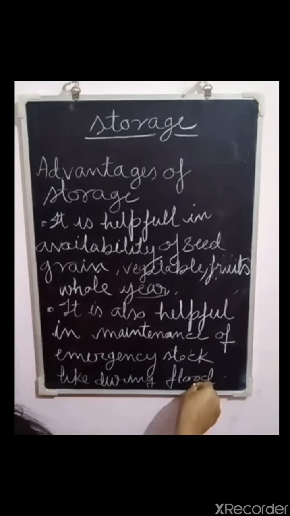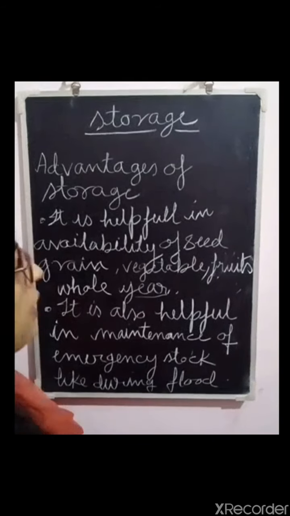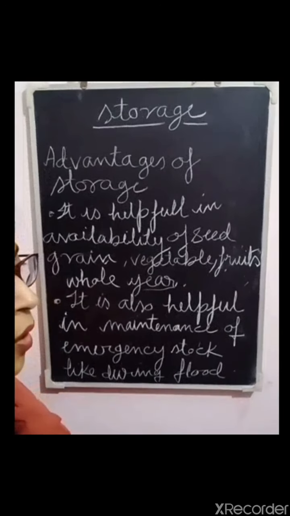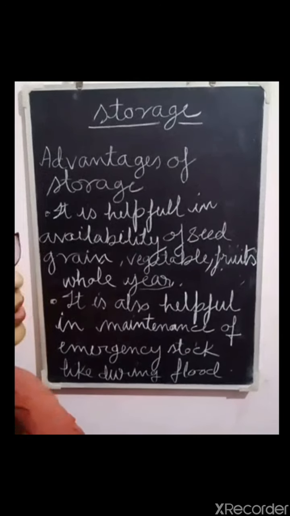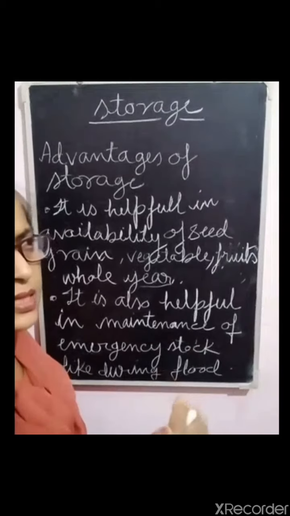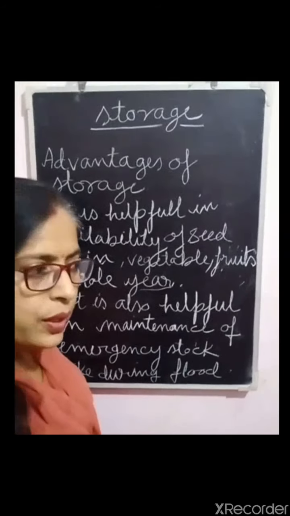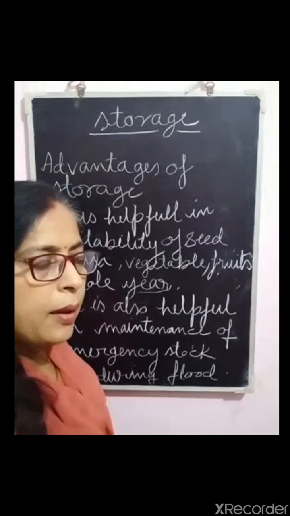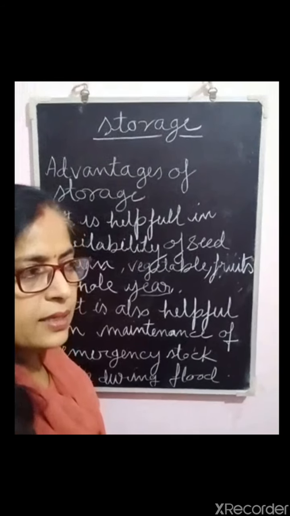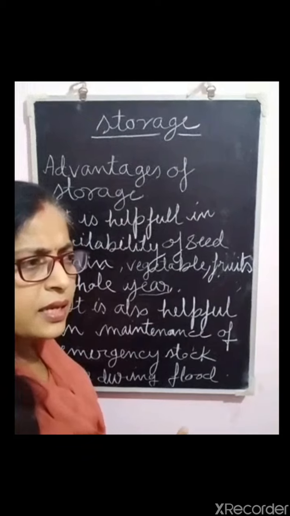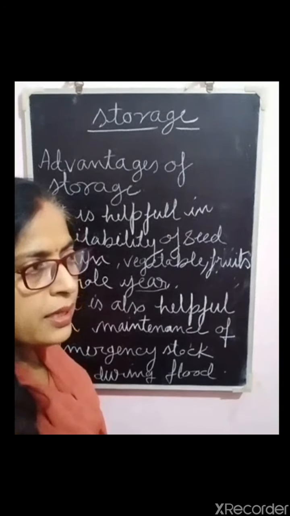So we have studied the process of crop production, involving several steps like preparation of the soil, sowing, then adding manure and fertilizer, harvesting, threshing, and storage.